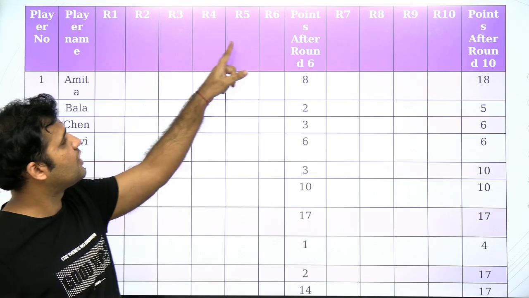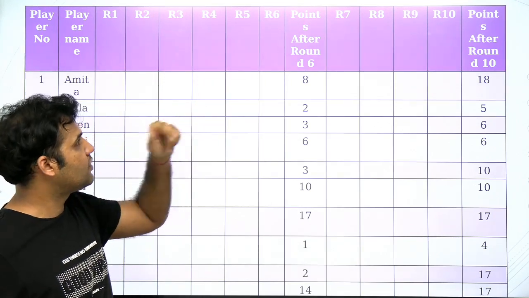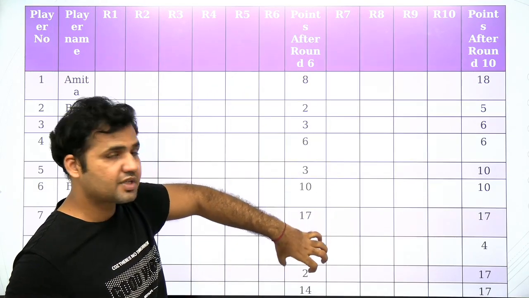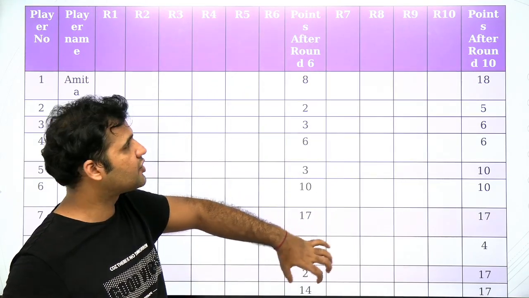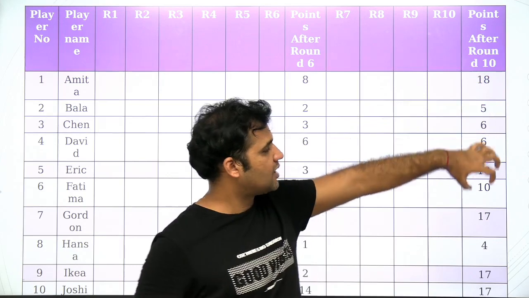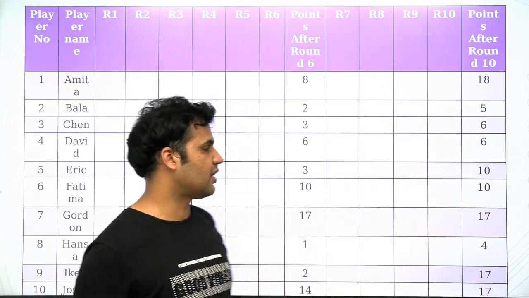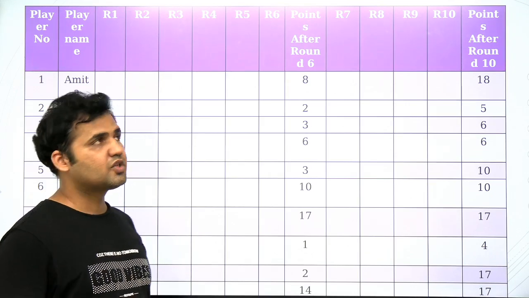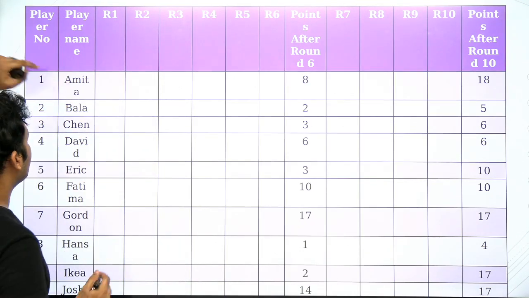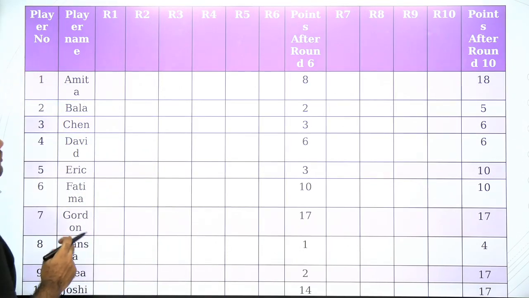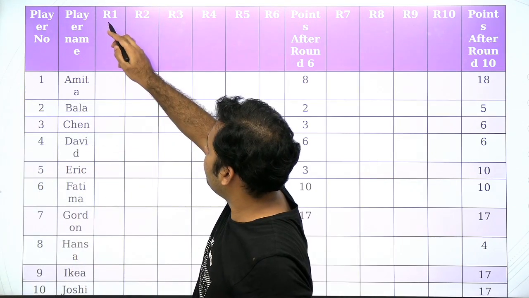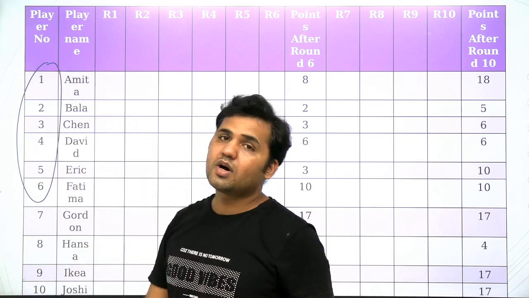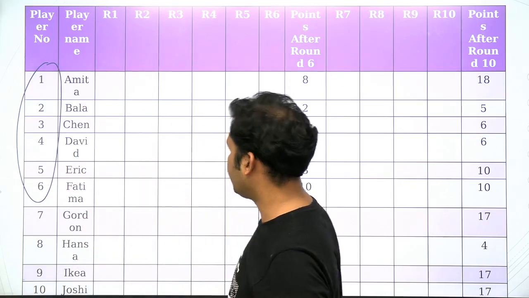We have round 1 to round 6, right, 6 rounds, and then round 7 to round 10. These are the scores after round 6 which were given in the previous table, and these are the scores after round 10 of each and every player. Now let's first decide which player is participating in which round. If you talk about Amit, right, so these are the player numbers. We have already seen that in round number 1, the top 6 players will be participating. These are the players who are participating in round 1, right?